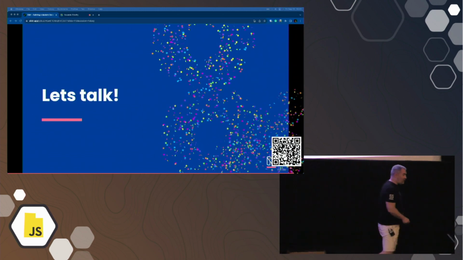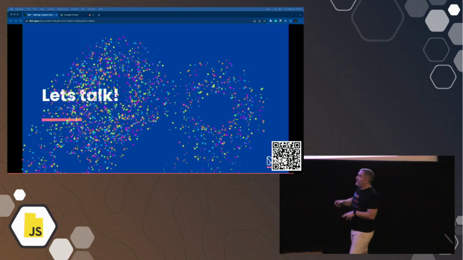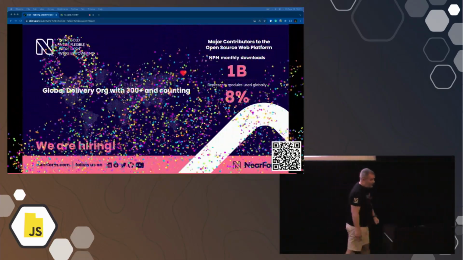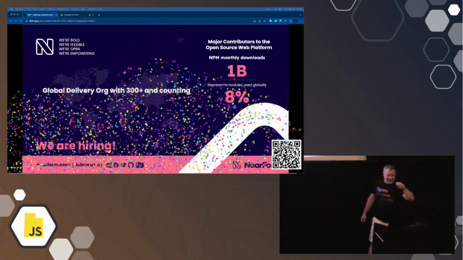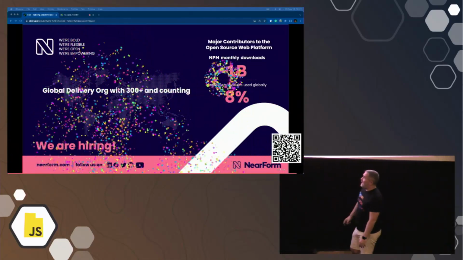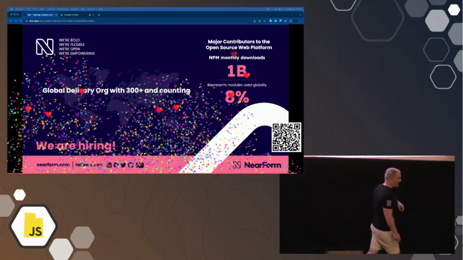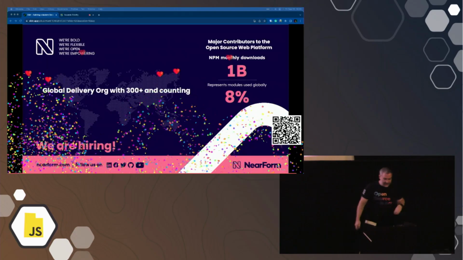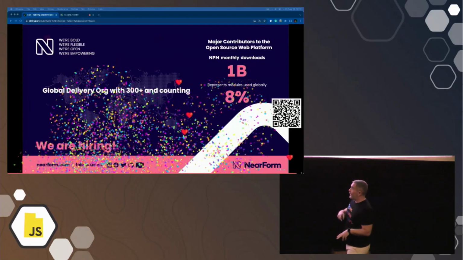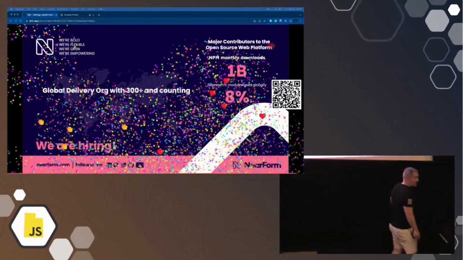And come and see me if you have any questions about this application I demoed for you today, or if you want to talk about open source, or anything else around tech, if you want to talk about working at Nearform, come talk to me about that. We have NPM packages that we maintain, with over 1 billion downloads, which is like 8% globally, right? And I work with 3 people that are paid to contribute to Node.js Core. Amazing place to work. We have a ton of experts. We basically do professional services. So either come talk to me if you're interested in working at Nearform, 100% remote, or if you need help with a project, we do consulting work too. So lots of fun stuff there.